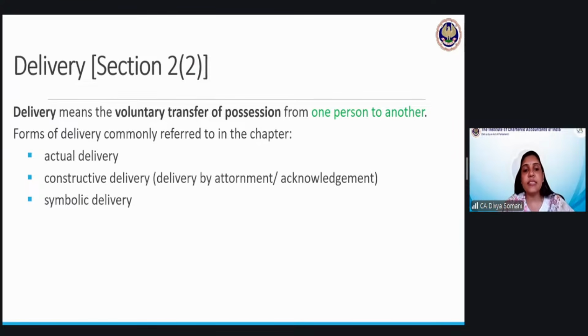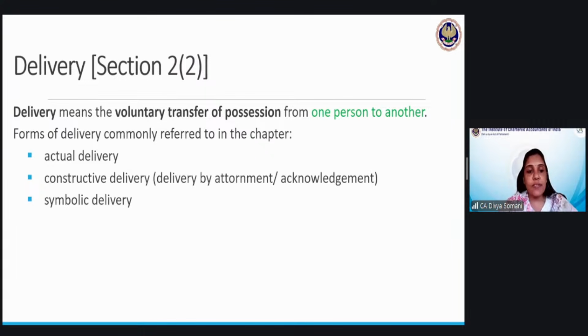So what are these three kinds of delivery? The delivery which we normally understand is actual delivery. The phone which is with me, if I hand it over to you, you can see the physical movement. From my hand, it has gone to your hand. So it is basically actual delivery, the physical movement of the goods.